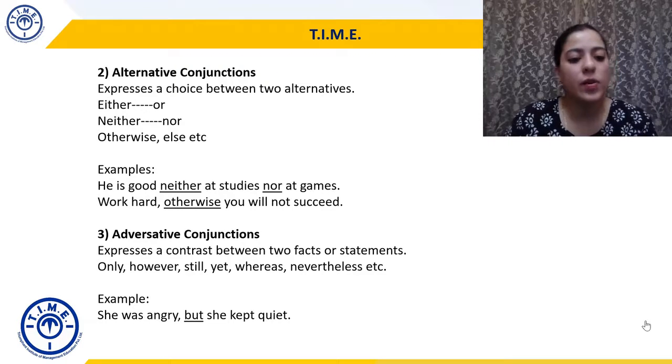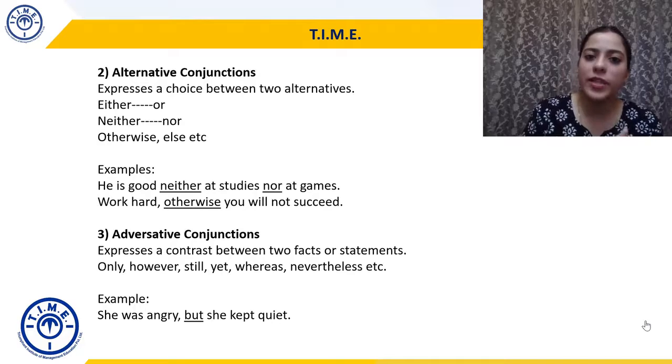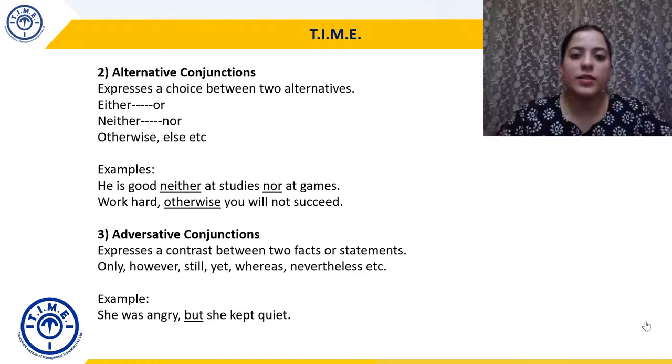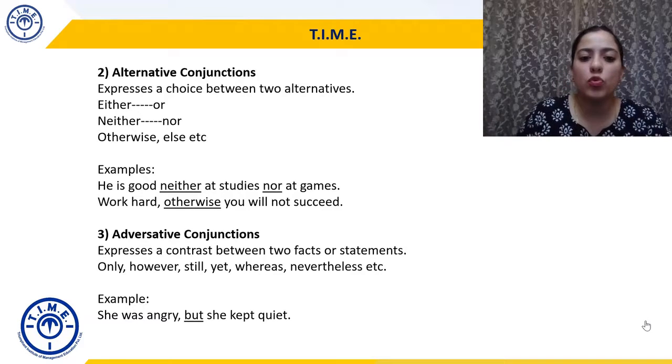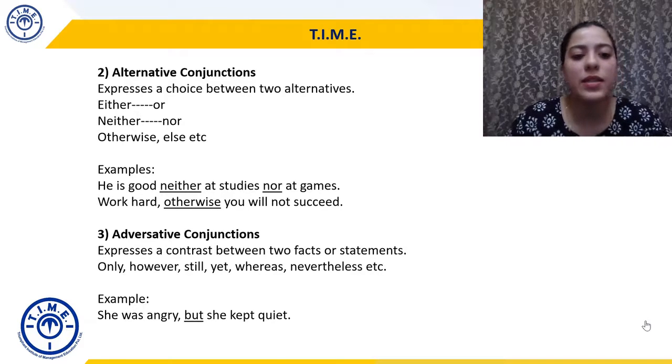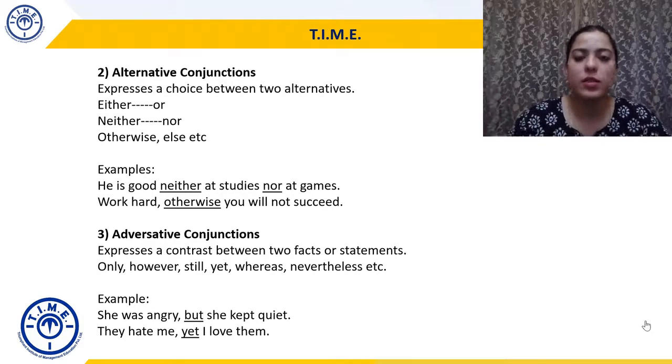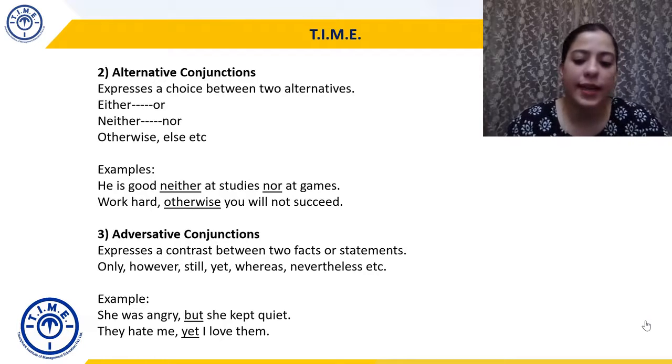So let's take an example. She was angry, but she kept quiet. So वो गुस्सा थी, so we are expecting that she will react, but she kept quiet. There's a contrast, there's a difference between the two statements of facts, and that's why but is an adversative conjunction. They hate me, yet I love them. So again, two contrasting statements joined by yet.